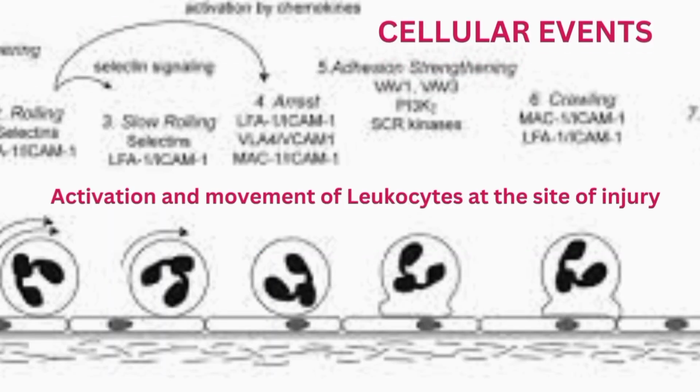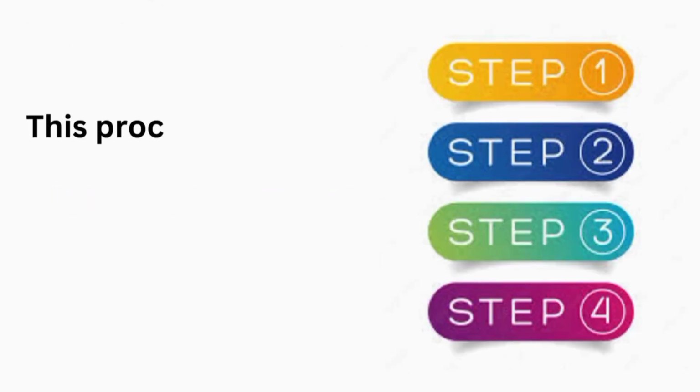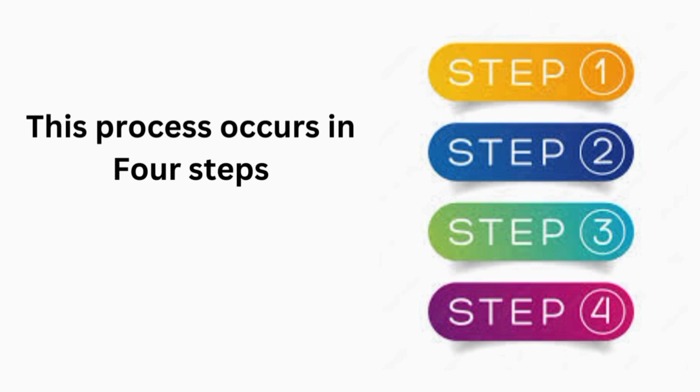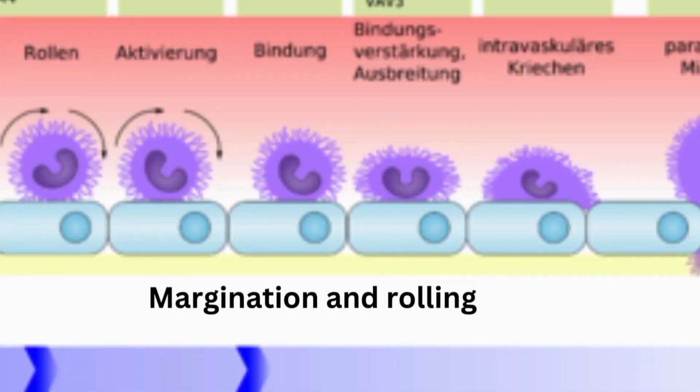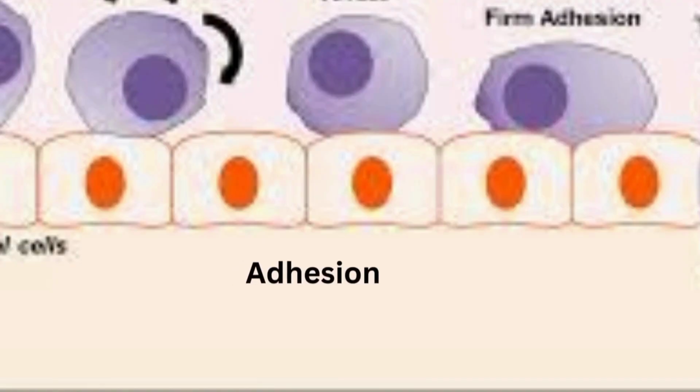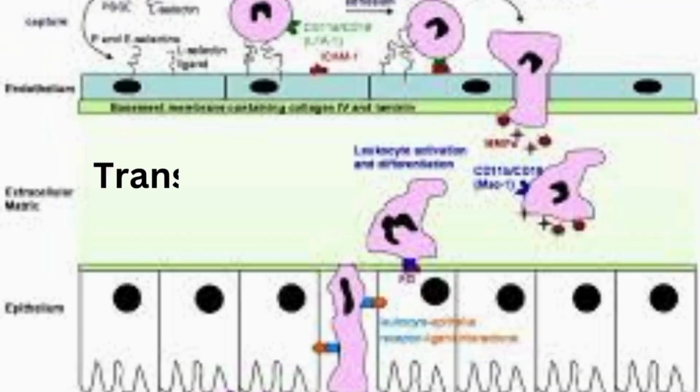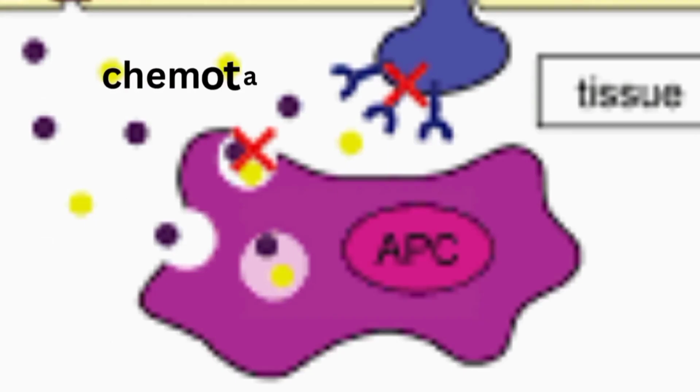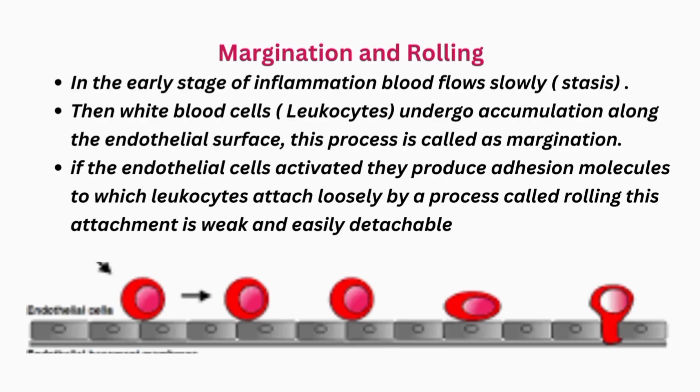And the next one is cellular events. So in the cellular events, the first step is activation and movement of the leukocytes at the site of injury. This process, that is activation and movement of the leukocytes, takes place in 4 steps. The first step is margination and rolling. The second one is adhesion. The third step is transmigration. The fourth one is chemotaxis. Let us discuss one by one in detail.